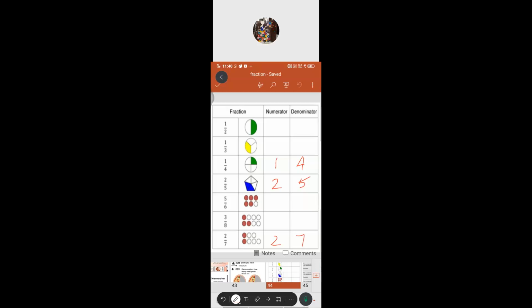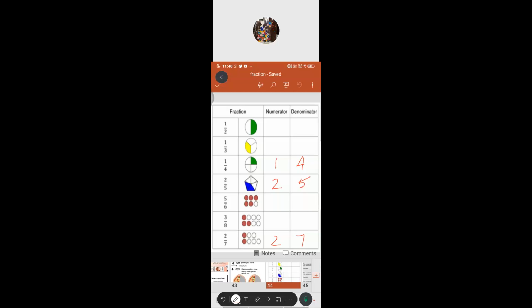Here, how many circles have been colored from the whole, that is denoted by the numerator. Denominator is the whole: from the whole, how many equal parts it has been divided into. Or here, a group has been given. Can you move to the previous one? Very good.